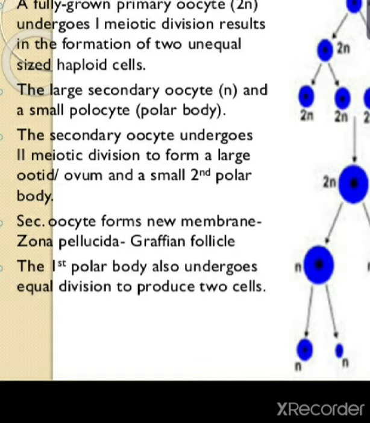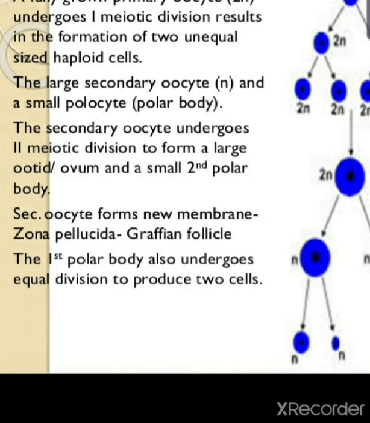It forms a large ovum and the second polar body. This is also an unequal division, so the second polar body is very small in size, and ultimately the ovum forms from the secondary oocyte. When the oocyte develops, it forms a new membrane called the zona pellucida.